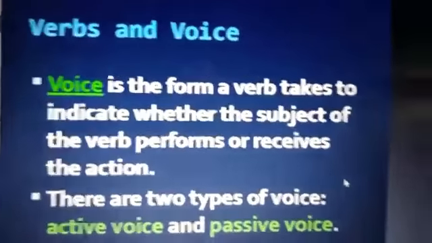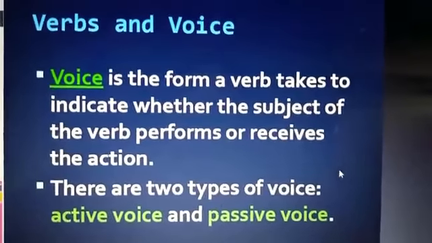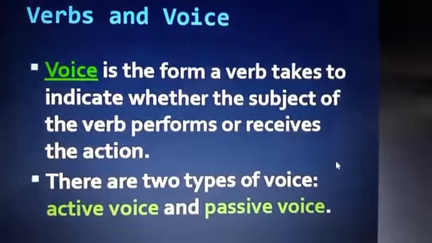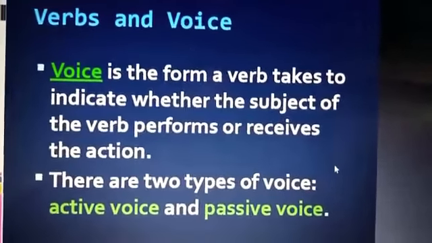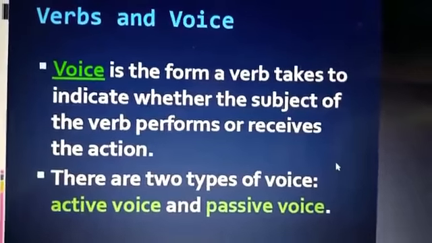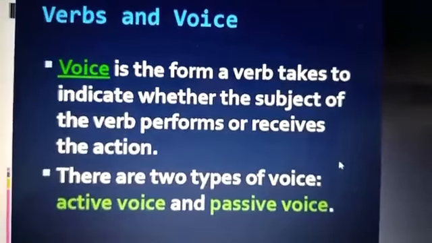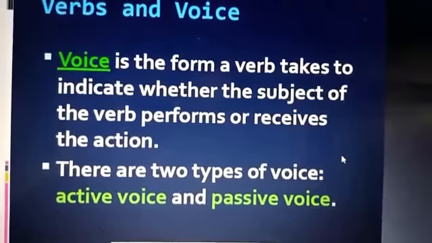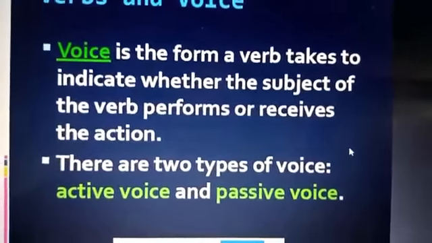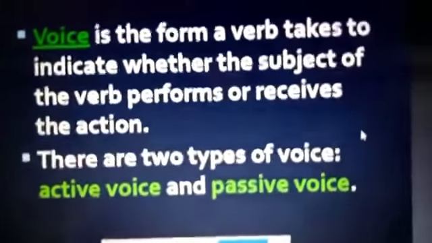So you have verbs as well as voice. As I always say, verbs are the central or the most important part of speech of all English sentences. So the voice also heavily depends upon the form of verbs. Verbs and voice. Voice is the form a verb takes to indicate whether the subject of the verb performs or receives the action. There are two types of voice, mainly active voice and passive voice.